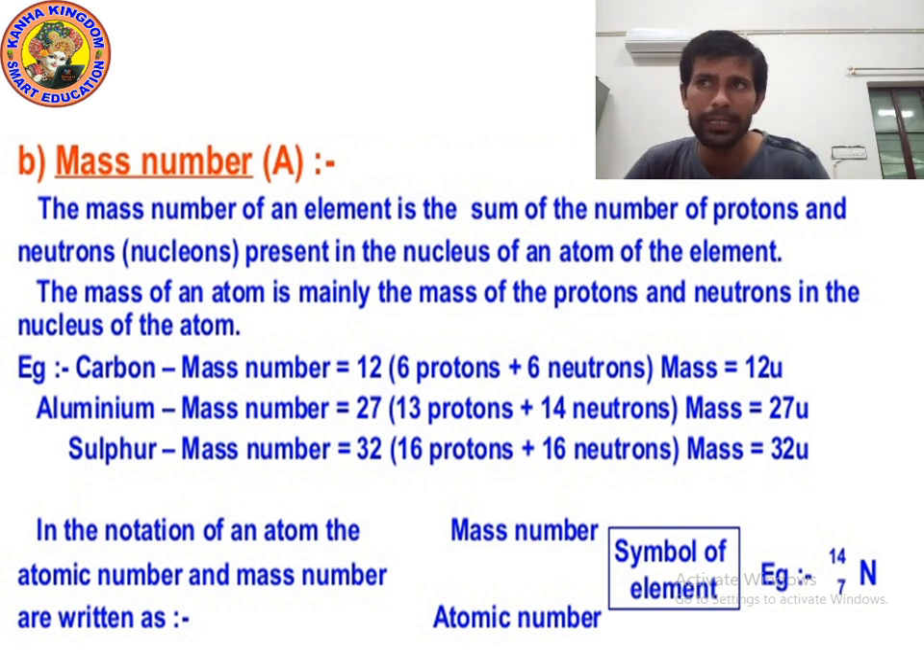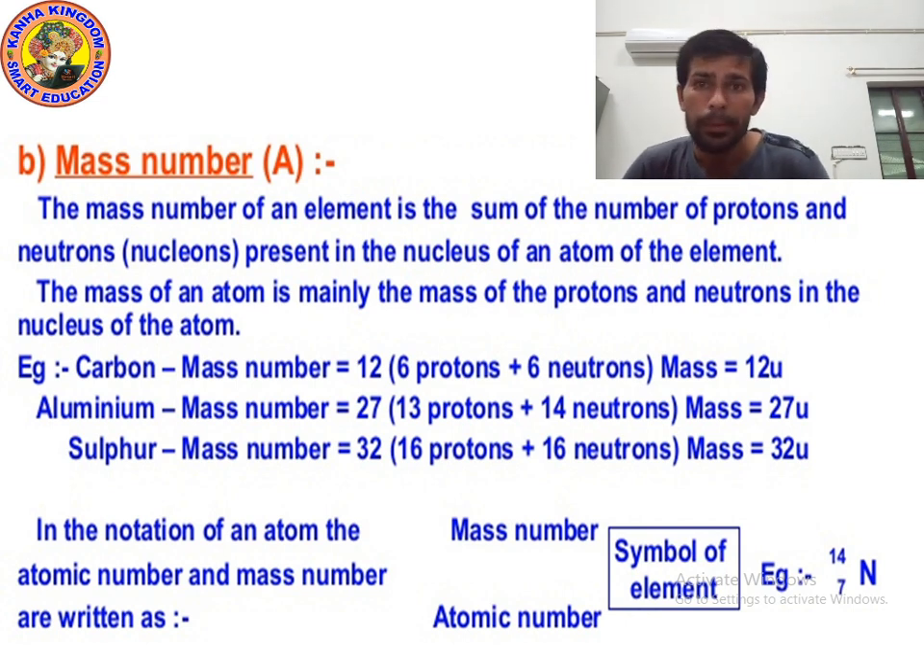Okay, to denote the mass we use the letter U. U means unit. So what is the mass number of carbon? 12. And what is the mass? 12 unit. Now aluminium, what is the mass number of aluminium?